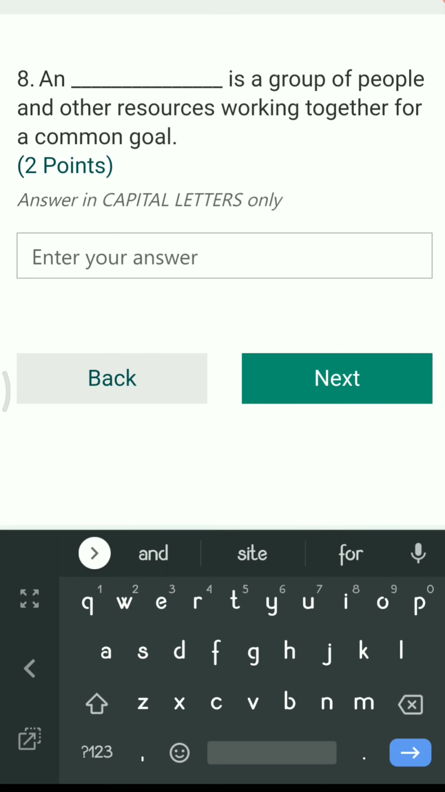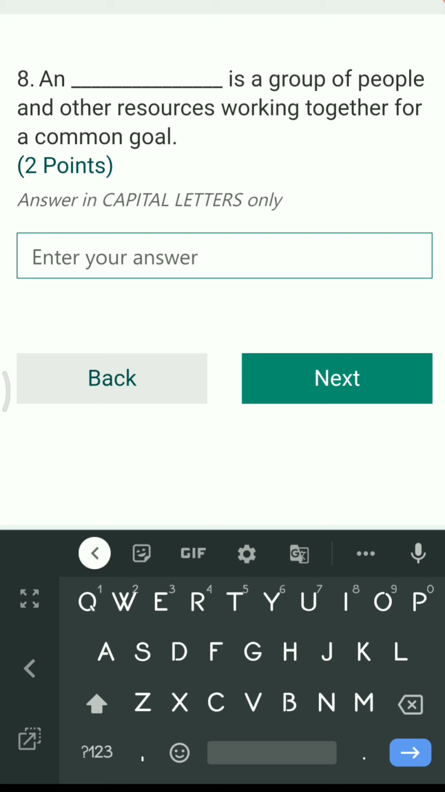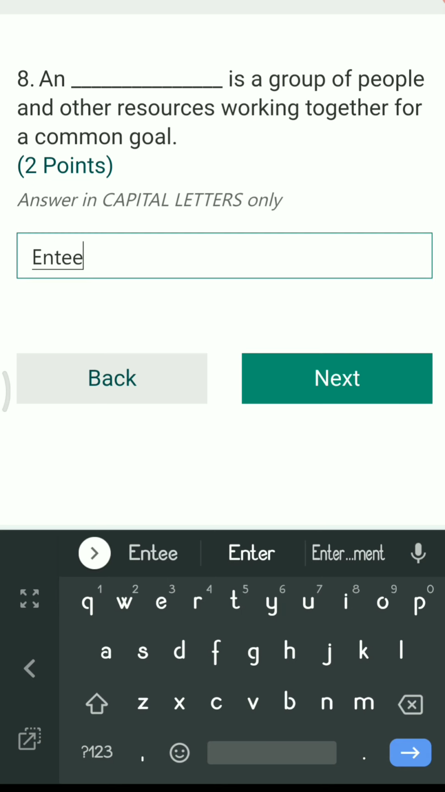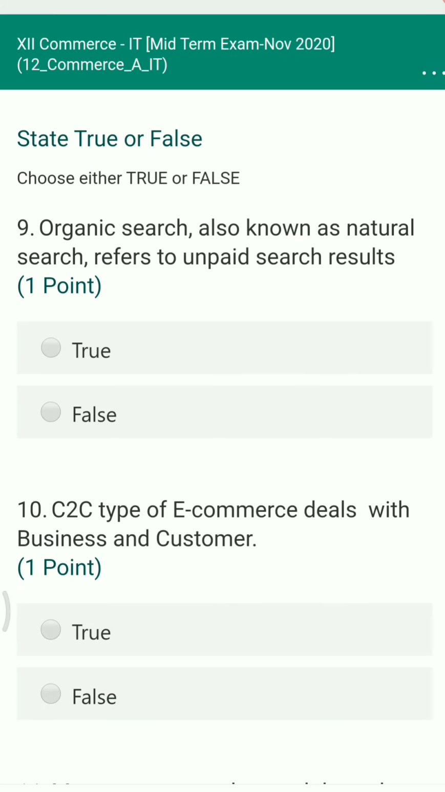Next question, a dash is a group of people and other resources working together for a common goal. So the right answer is enterprise. In the enterprise, the group of people and other resources work together to achieve a common goal.